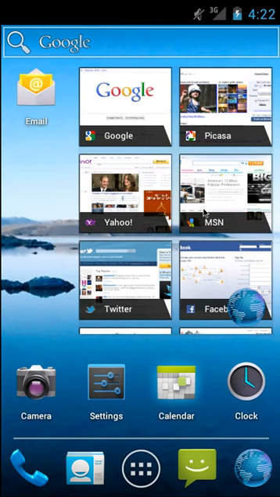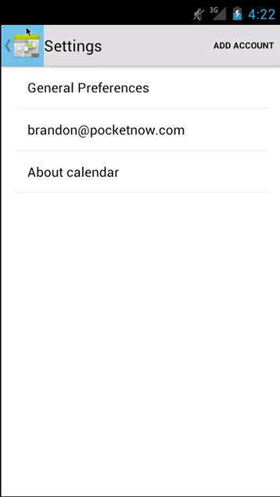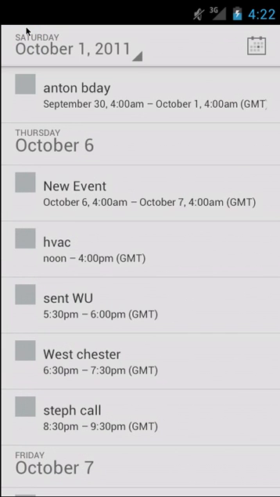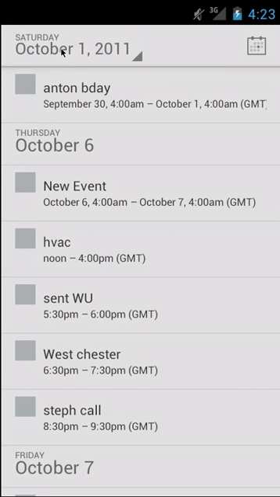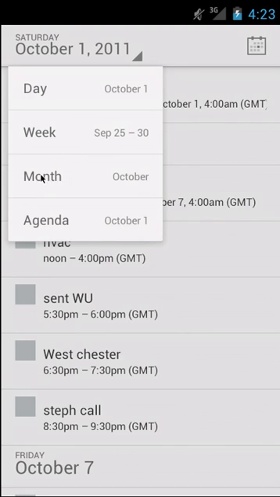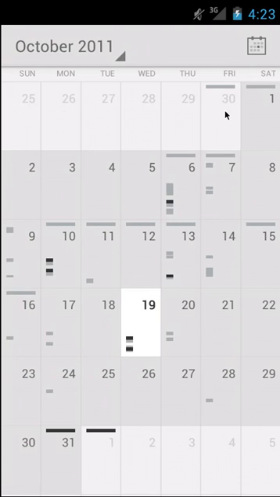Let's jump into the calendar now and see what that looks like. We're in the calendar preferences. Okay, so here is what agenda view looks like, and it should actually be color-coded here on the left if you have multiple calendars, but I only have one, so it's gray. What we can do is change to month view, week view, day view, kind of like any standard calendar, and it shows you with little gray bars whether you're busy that day, what time of the day you're busy, and so on and so forth. So a much improved UI there.